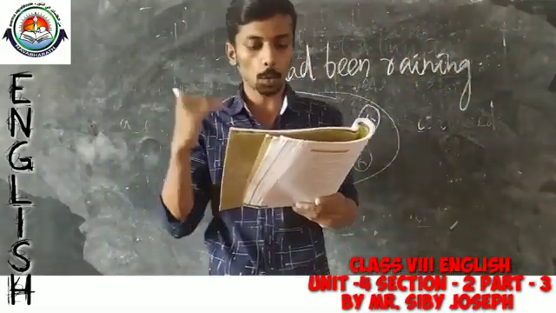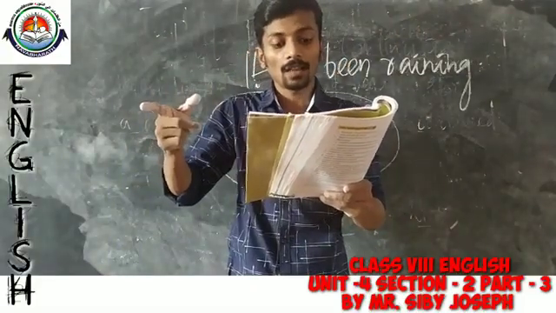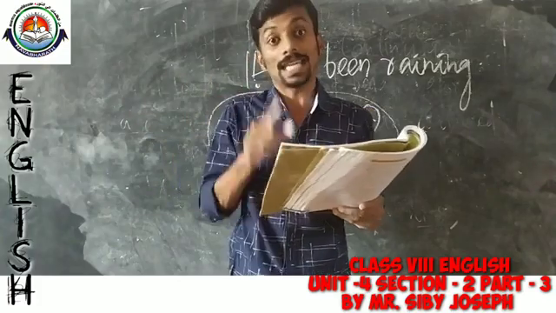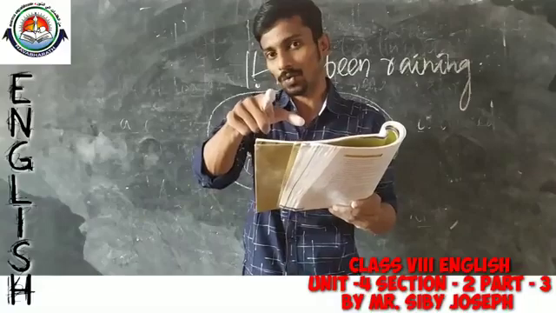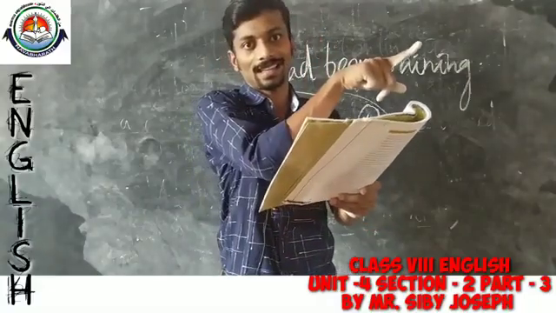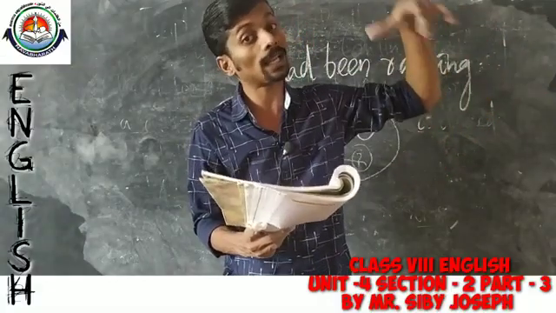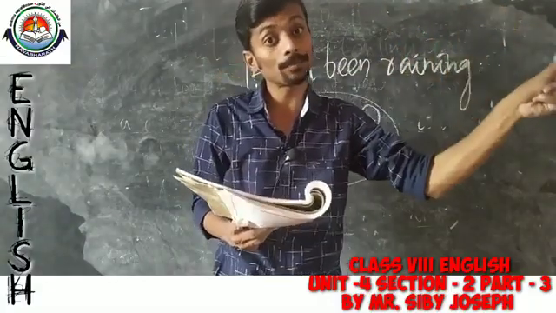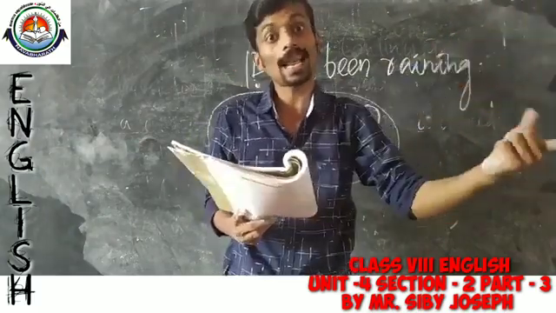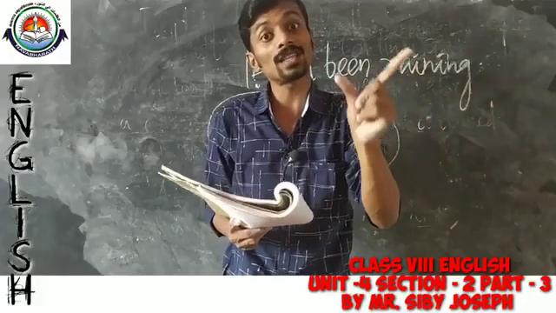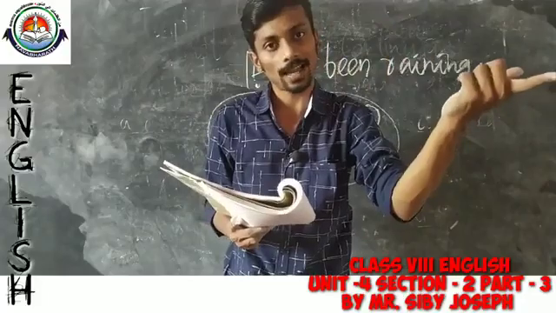Now, let us read the explanation. It was not raining when Leander looked out of the window. Yeah, that's the point. It was not raining when Leander looked out of the window, but the sun was shining. When Leander looked out of the window, what was actually happening at that time? The sun was shining, but it had been raining. That was actually something that happened a few hours ago.